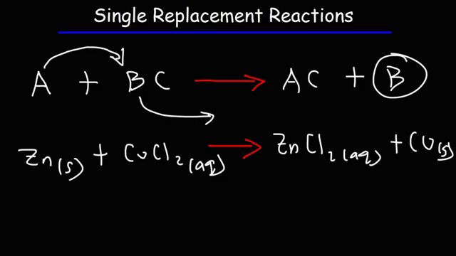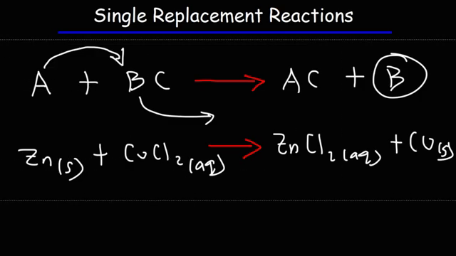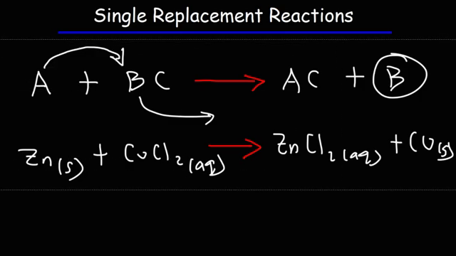Now there's another type of single replacement reaction. In this example, we considered a metal replacing another metal. You can also have the situation where a nonmetal replaces another nonmetal.